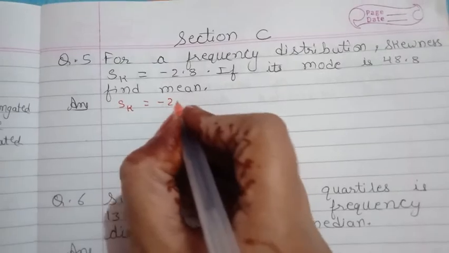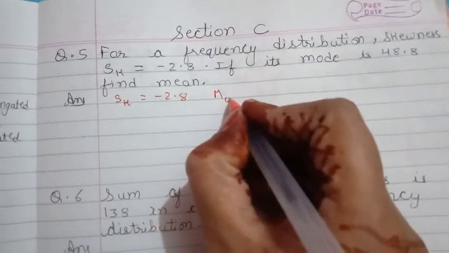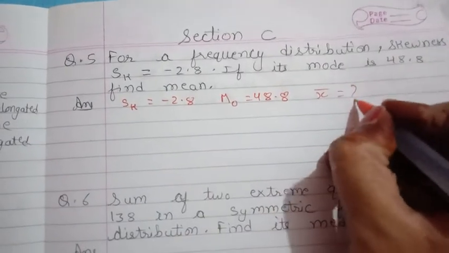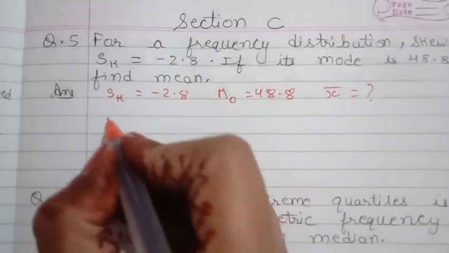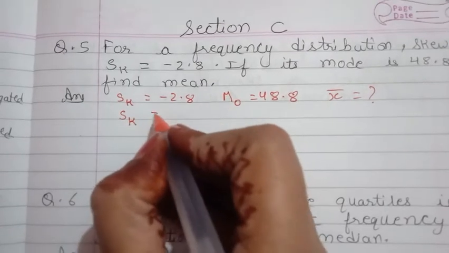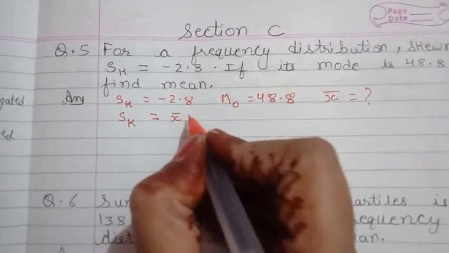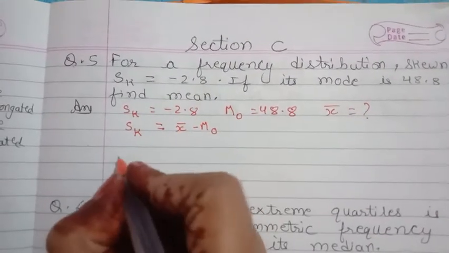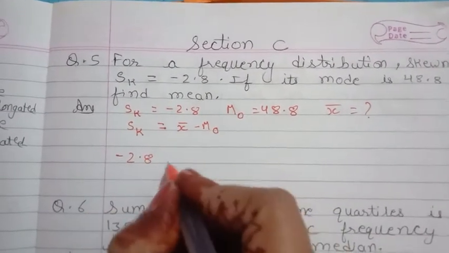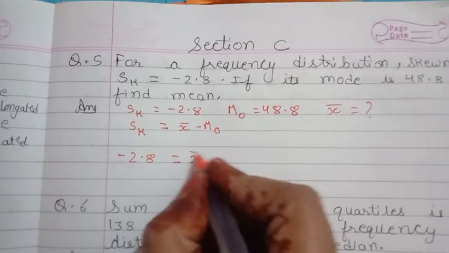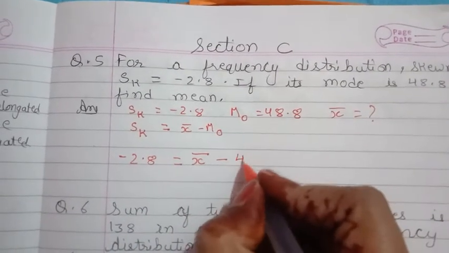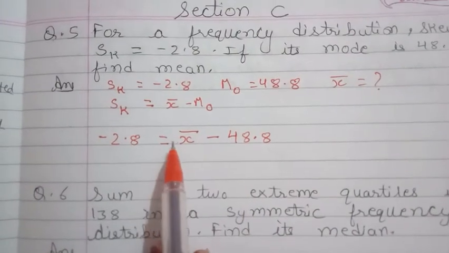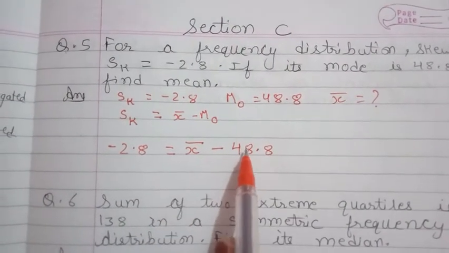Skewness is equal to minus 2.8 and mode is equal to 48.8. Mean we have to find. Now skewness formula we know. Skewness, that is Sk, is equal to x bar minus mo, that is mean minus mode. Skewness value we are having, minus 2.8 is equal to x bar, which we have to find, minus mode, which is 48.8.